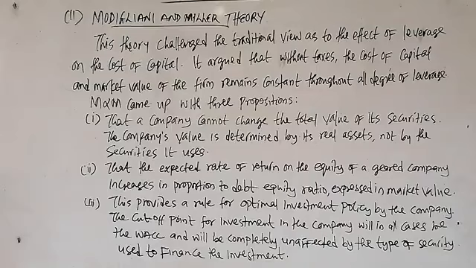The net operating income approach theory of capital structure holds that financial leverage or capital structure does not affect the market value of the firm or the weighted average cost of capital.